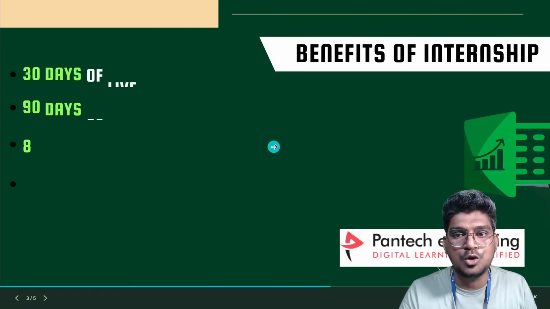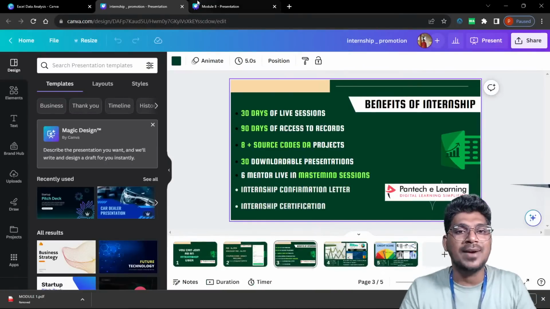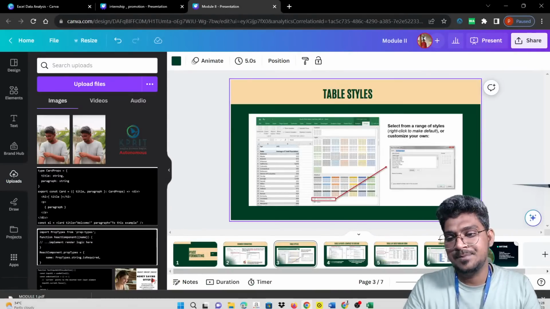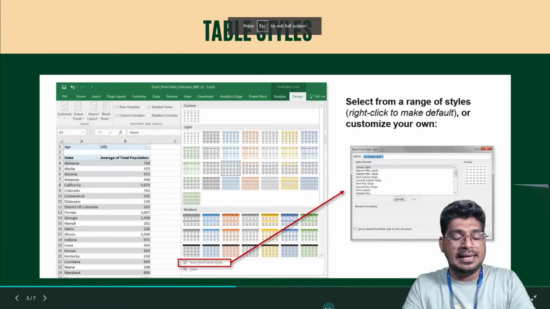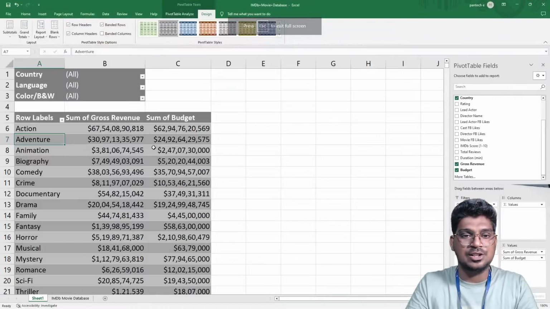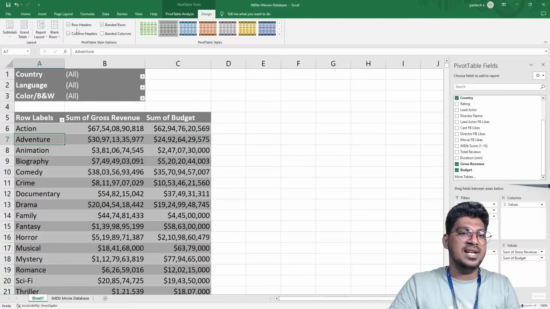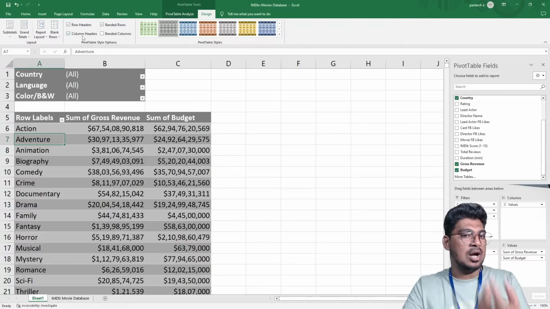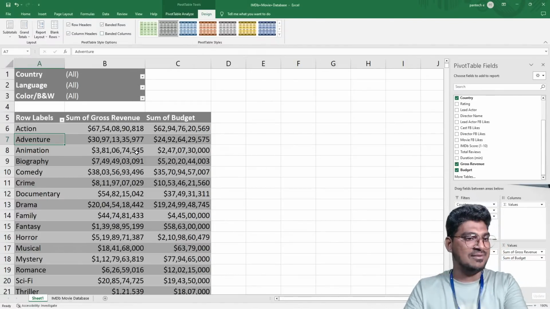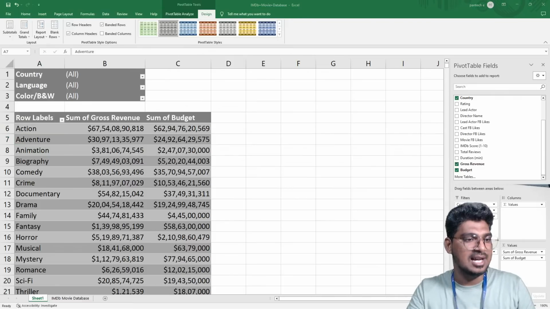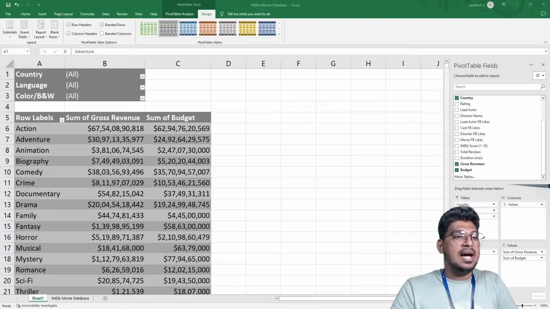Now I'm going to move to the topic. Here, how to create the style that we have selected, and we discussed row header, column header, banded rows, and also banded columns. This is the way you can make it highlighted, right?